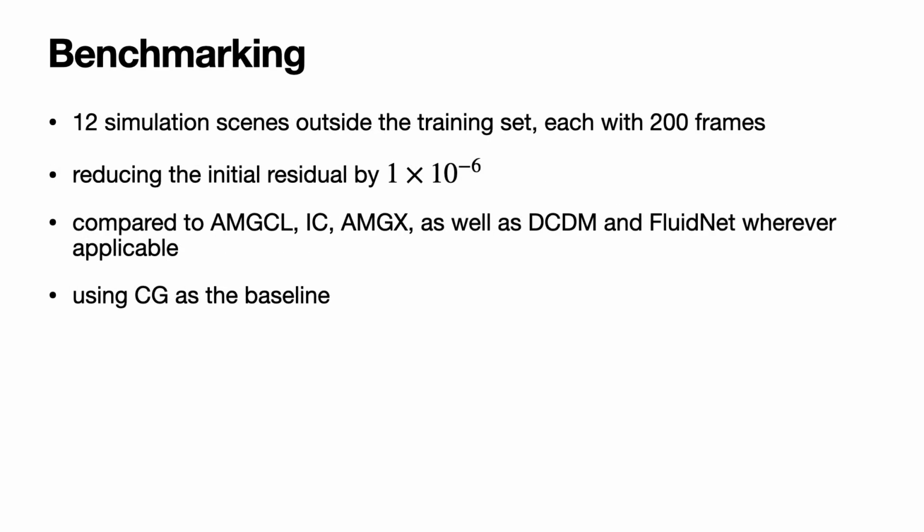We benchmarked on a total of 2,400 linear systems, from 12 simulation scenes. We compared our solver to AMGCL, AMGX, incomplete Cholesky, as well as DCDM and FluidNet whenever possible, using unpreconditioned CG as the baseline. We run all the solvers until residual is reduced by 6 orders of magnitude.